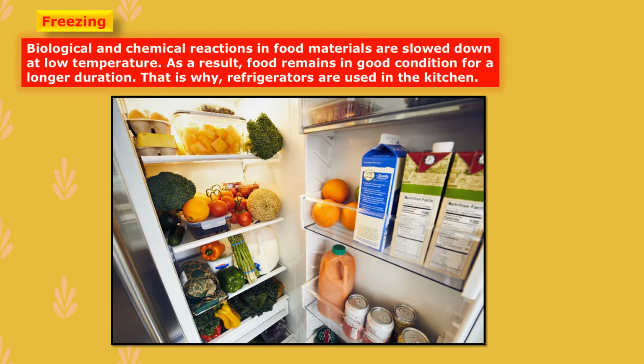Method: freezing. Biological and chemical reactions that occur in food materials can be slowed down at low temperature, and this low temperature is available in a refrigerator. Due to that, food remains in good condition for a longer duration, and that is why refrigerators are used in the kitchen for keeping food materials.